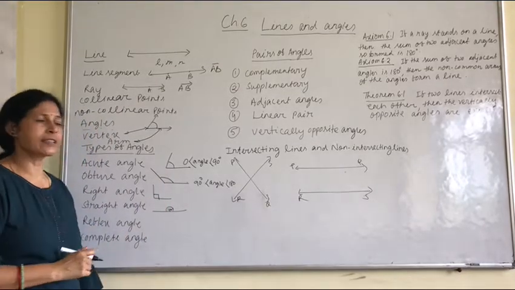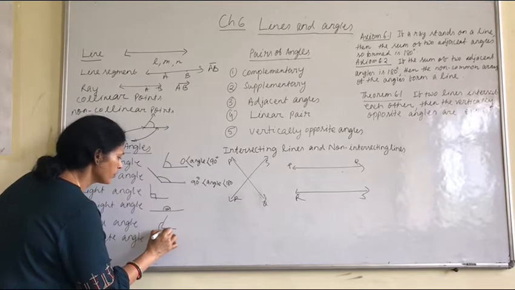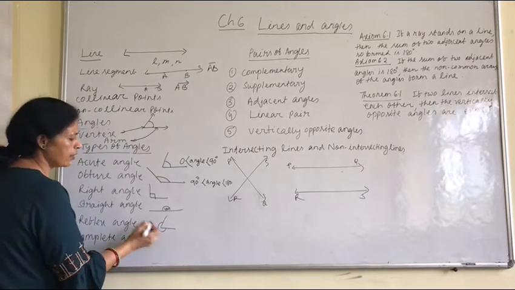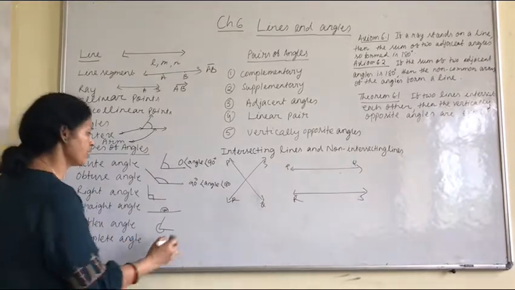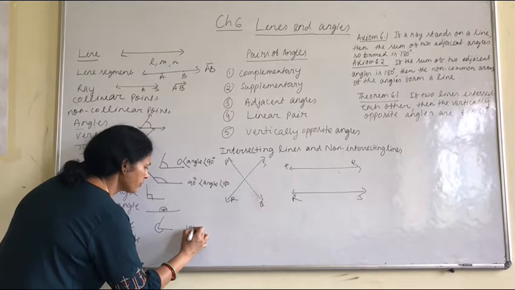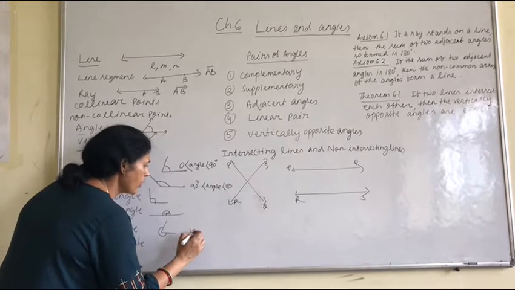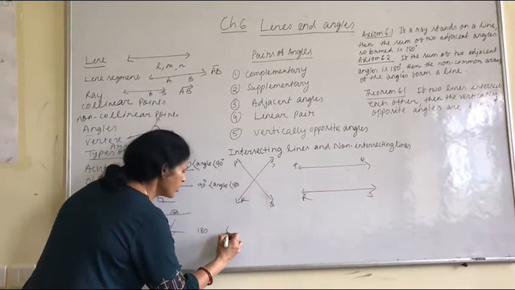Then what is a reflex angle? This is your reflex angle. It is greater than 180 and less than 360. So a reflex angle is greater than 180 and less than 360.